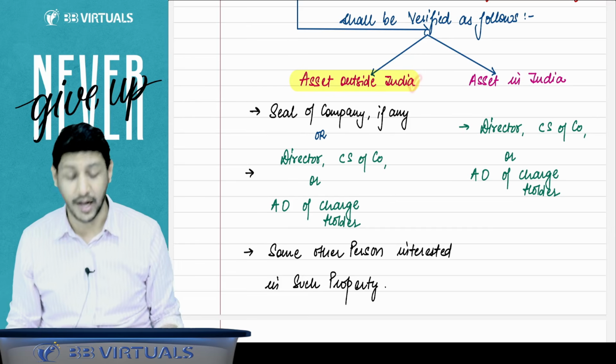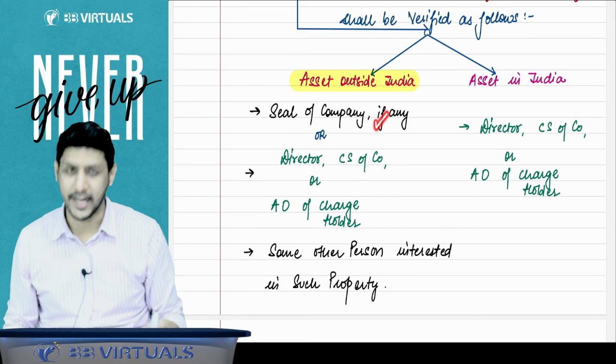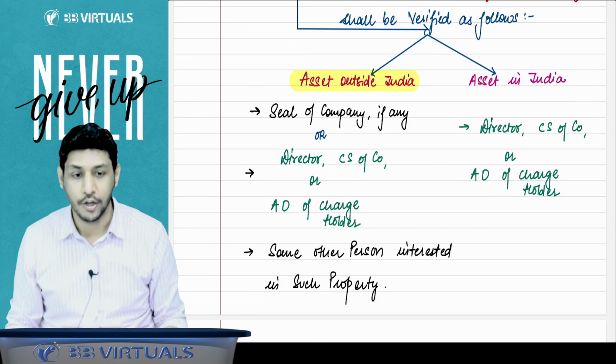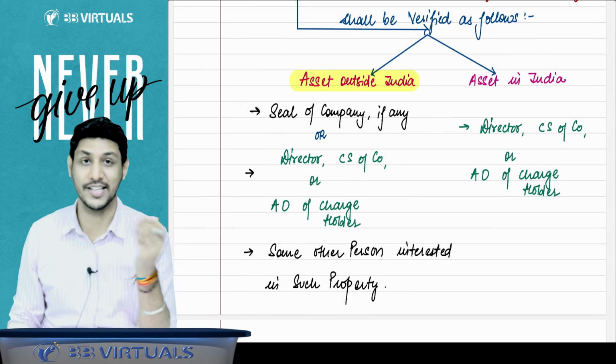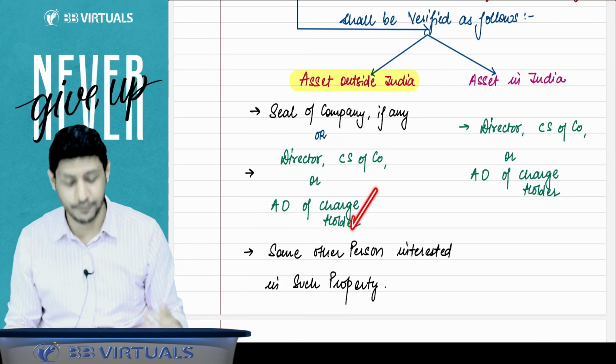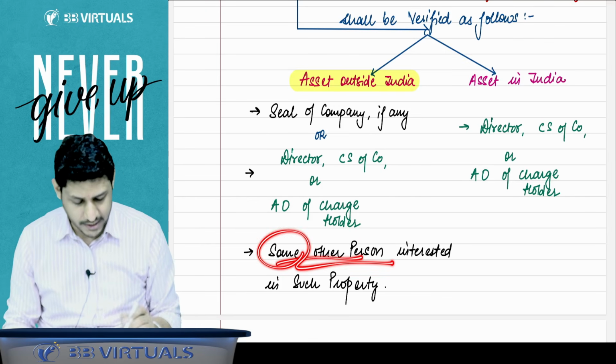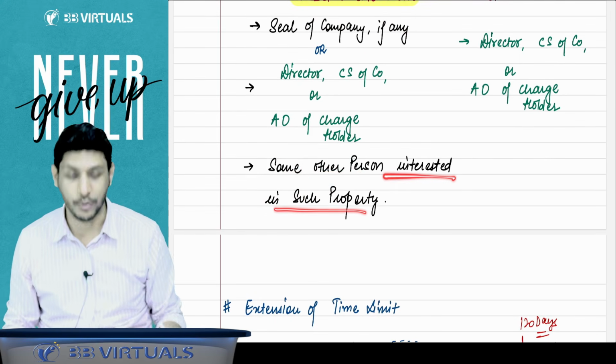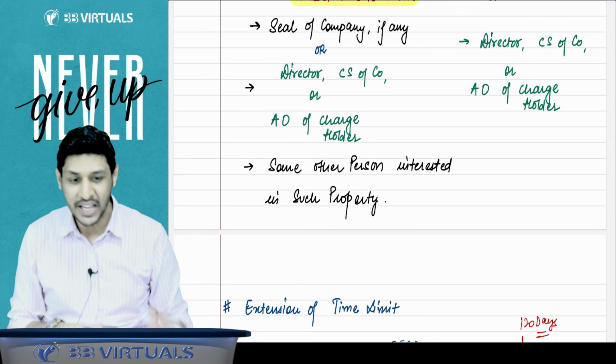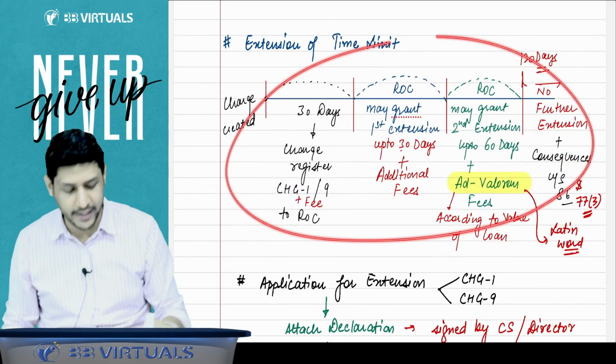But if the asset is located outside India, then it can be authenticated under the common seal of the company, or a director or CS of the company, or an authorized officer of the charge holder can also verify, or even some other person can verify if he is also interested in the same property. Right now, this is a very important time limit.